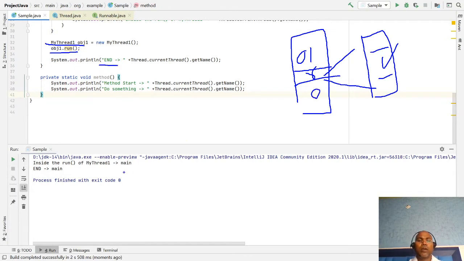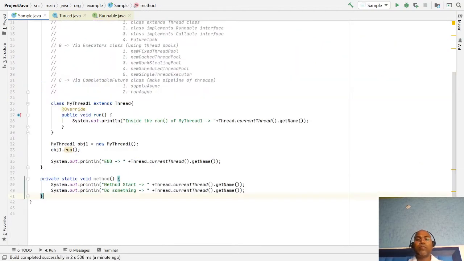The message inside the run method of thread 1 is also done by your main thread. Here separate threads are not created, but the same main thread executes everything. So as a developer, how do I ensure that all the code written inside this method runs in a separate thread? For that, Java provides a different method. As developers, we don't have kernel-level knowledge of how to spawn a new thread from the OS perspective. So Java provides the wrapper. Java says in the Thread class we have a start method.